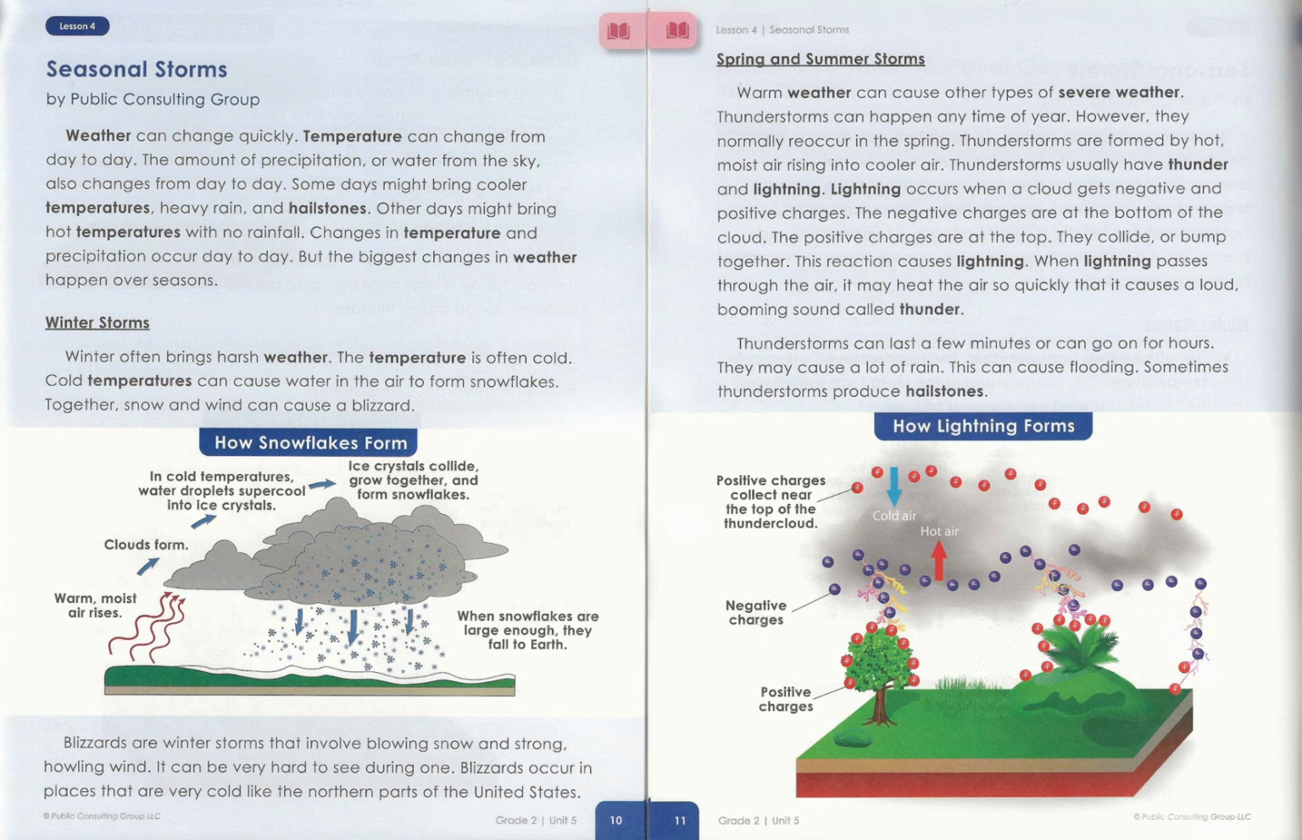Winter storms. Winter storms often bring harsh weather. The temperature is often cold. Cold temperatures can cause water in the air to form snowflakes. Together, snow and wind can cause a blizzard.